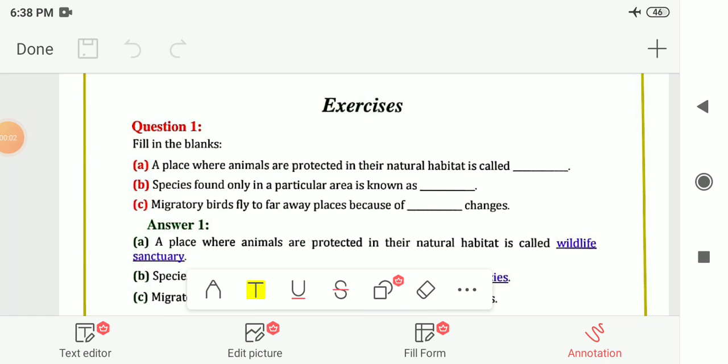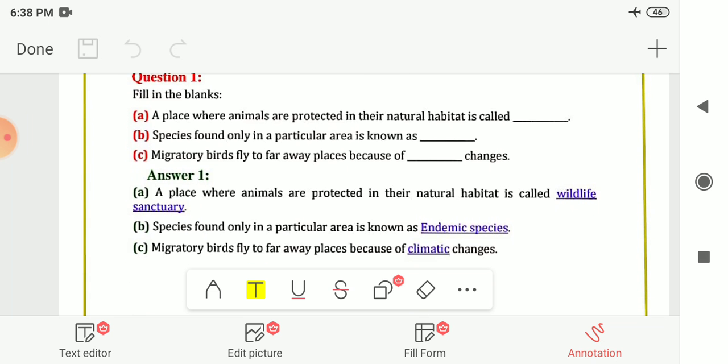Hello students, in this video we are going to solve the textbook exercise for chapter number 7. The chapter name is Conservation of Plants and Animals, Class 8, Subject Science, NCERT. So here let me start the exercise.